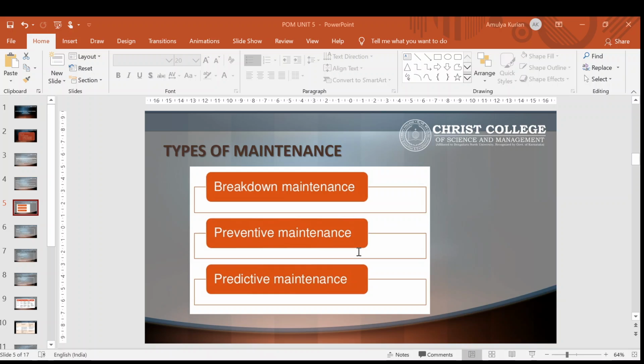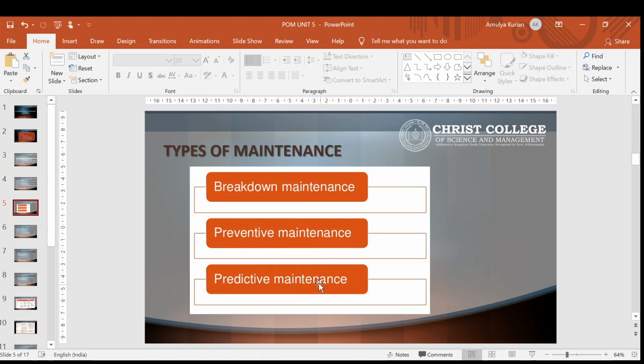So for that purpose we will be doing preventive maintenance. The last one is predictive maintenance. Predictive maintenance is a measurement that detects the onset of a degradation mechanism. We will be looking into preventive maintenance mainly to minimize the disruption of normal system operations while allowing budgeted or scheduled repairs. Preventive maintenance is time based.